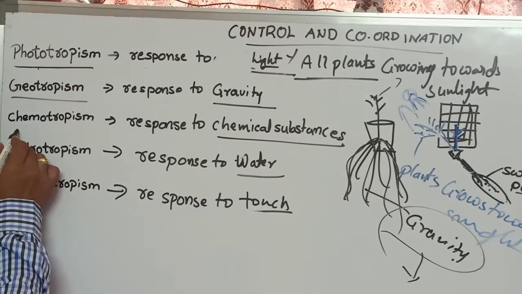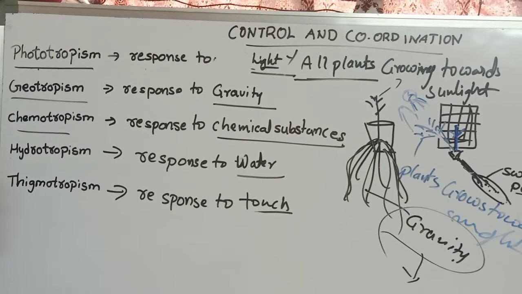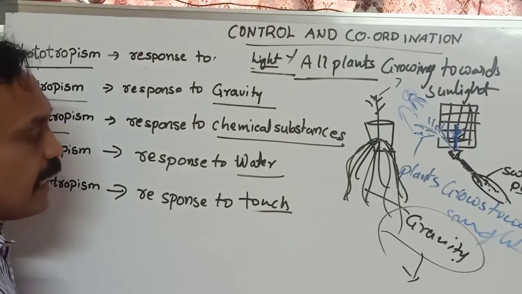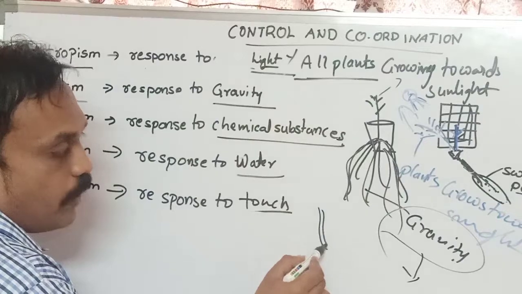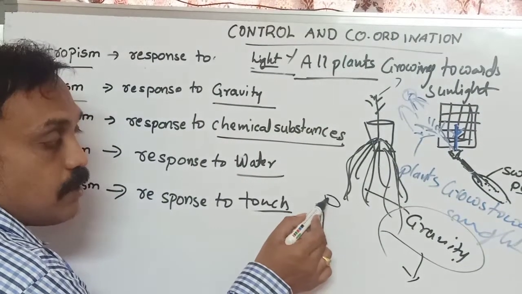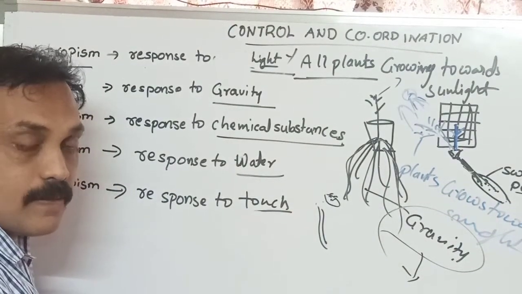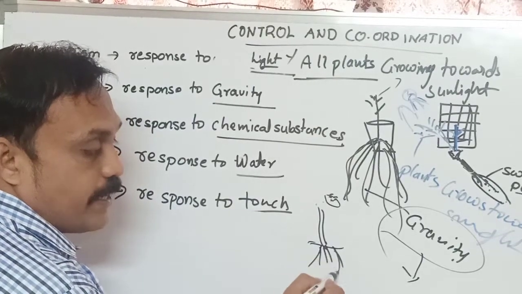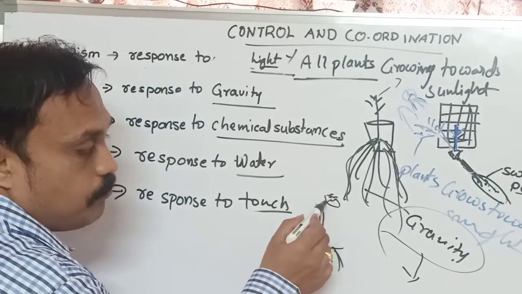Next one, chemotropism. Chemo means chemical substances. For example, flowers are releasing some chemical substances, smells, and our roots also grow toward nutrients. The nutrients are required.